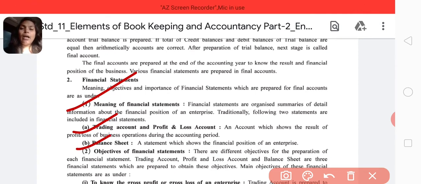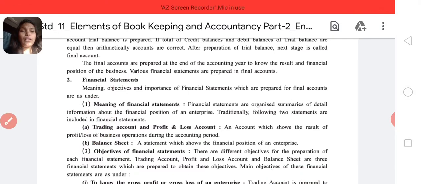Now, in trading account and profit and loss account, we record all the incomes and expenses of the business during the current financial year, the accounting year. And balance sheet is a statement which shows the financial position of an enterprise.